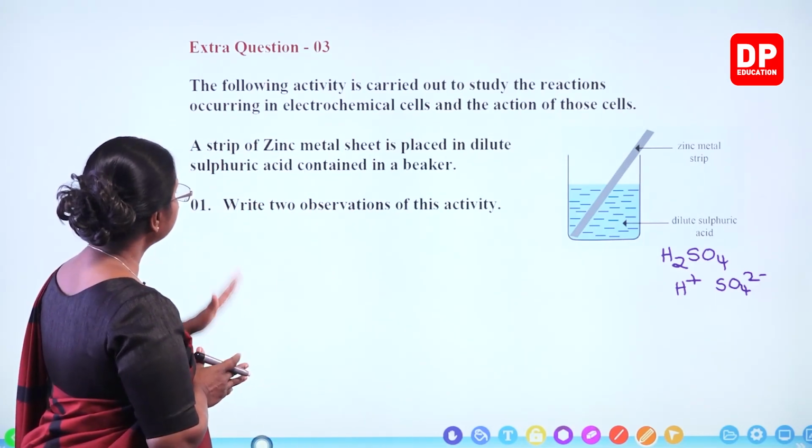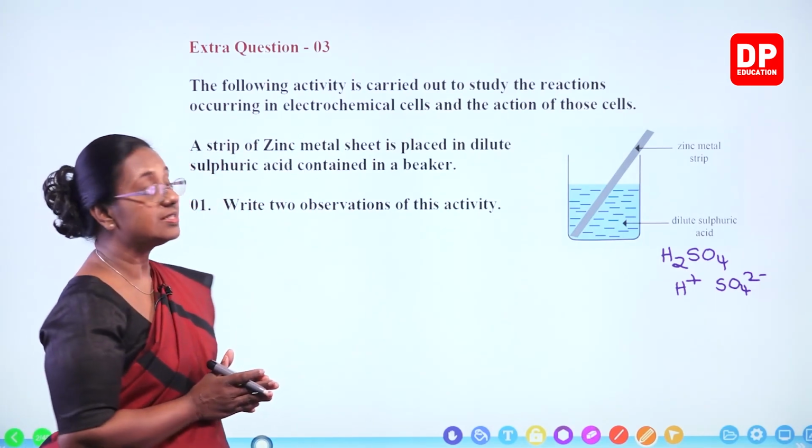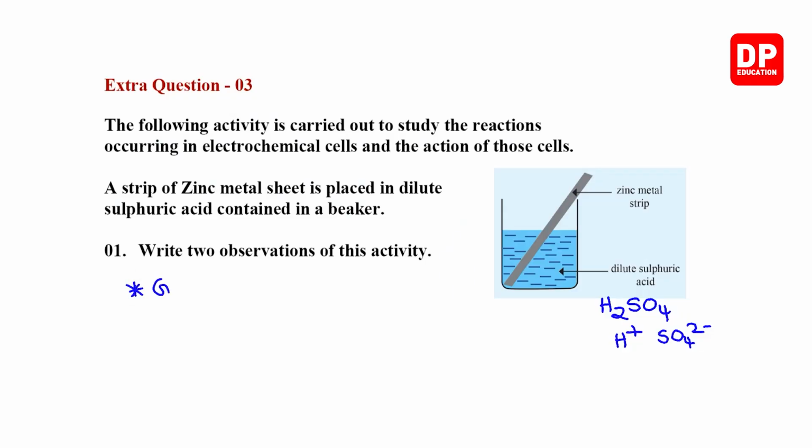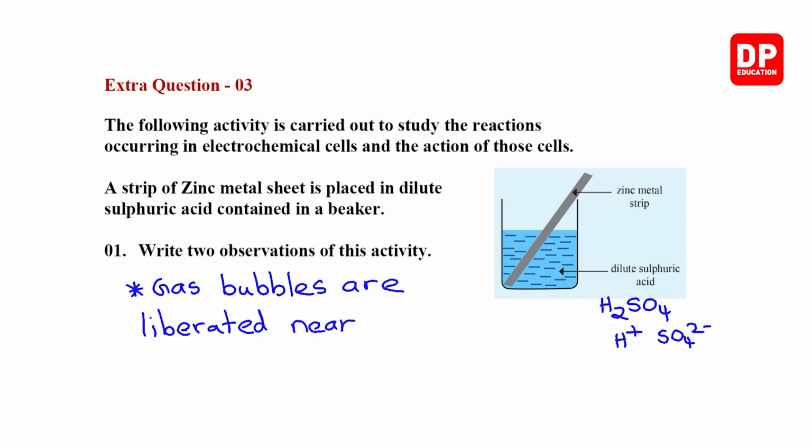The first question, write 2 observations of this activity. What are the observations? Gas bubbles are liberated near the zinc strip.